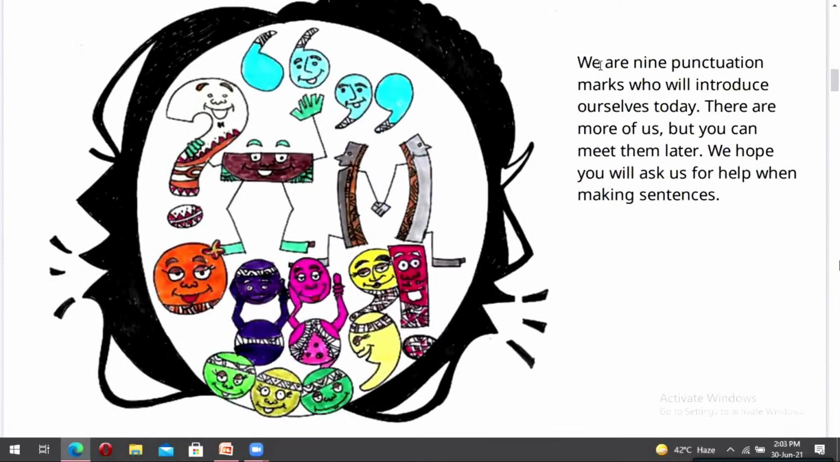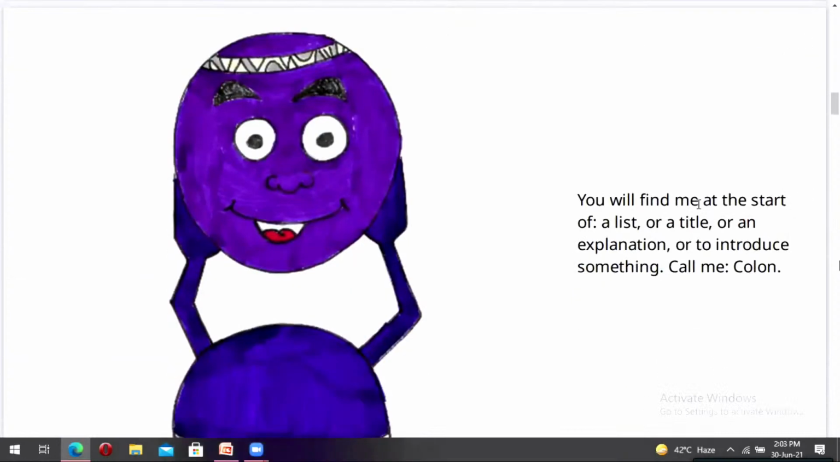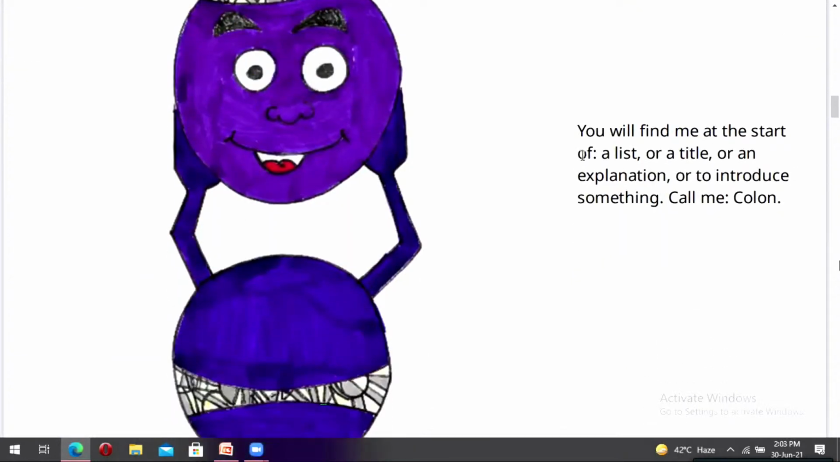Oh, they are saying we are 9 punctuation marks. Who will introduce themselves today? There are more of us, but you can meet them later. We hope you will ask us for help when making sentences. So let's finally meet our first punctuation mark. Oh, it is a colon. Let us see what it is saying about itself.